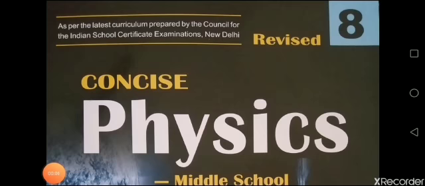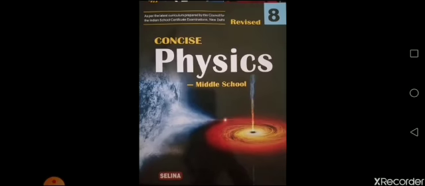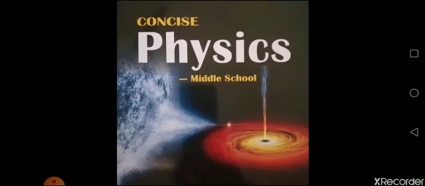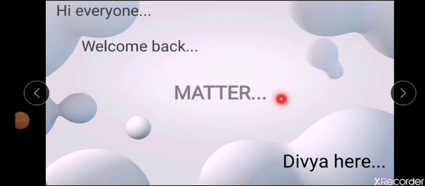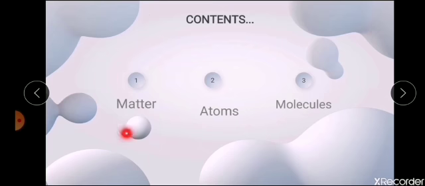Concise Physics Middle School by Selina Publications. This is going to be the book you're going to follow as per the ICSE syllabus. In this session, we will be discussing the topic matter, wherein we will discuss what matter is and its constituents, atoms and molecules.